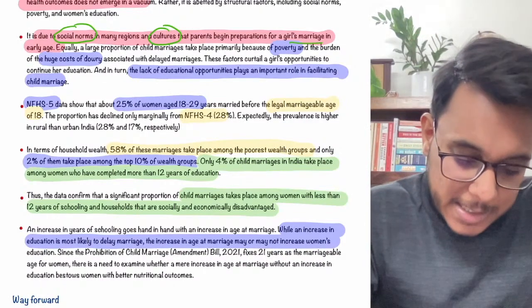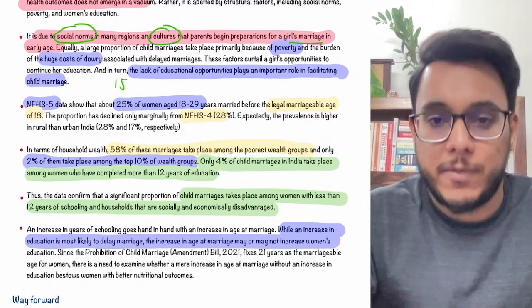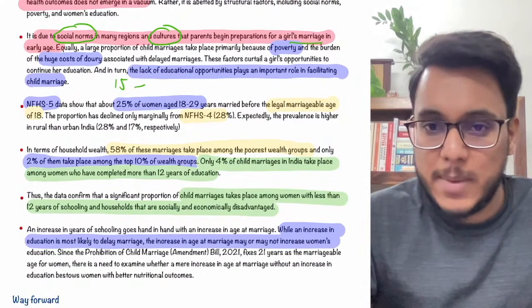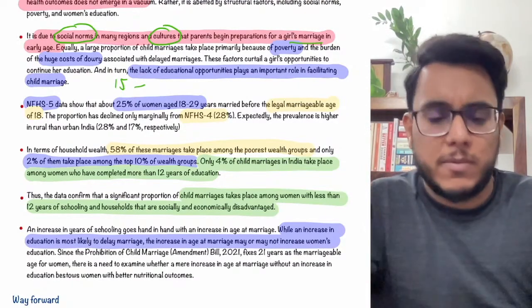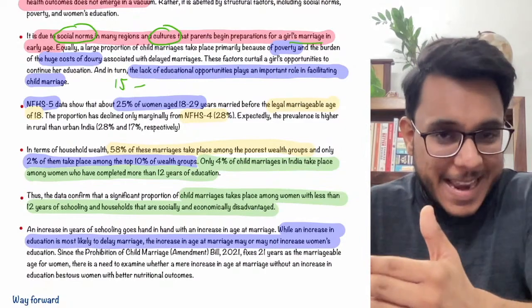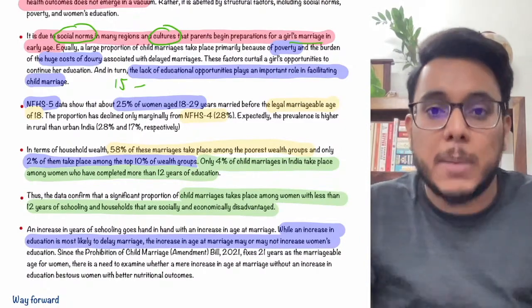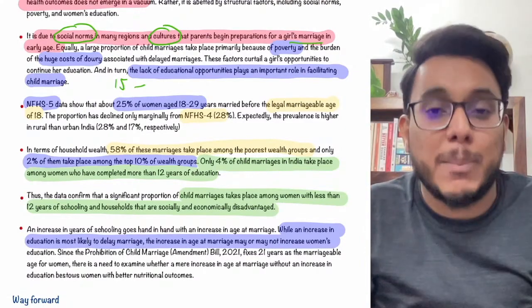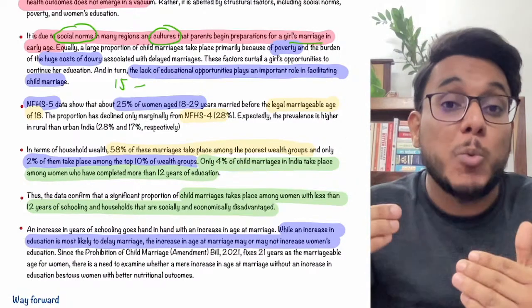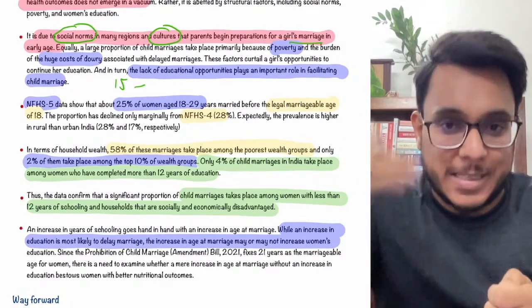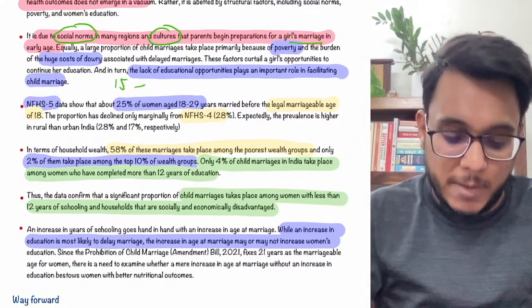Suppose a girl is married at the age of 15 years, obviously she will be married to a boy of a similar age. At that age, the boy has not done much educationally or professionally. So basically the groom price, we use this word groom price, will be low, and less dowry has to be given.